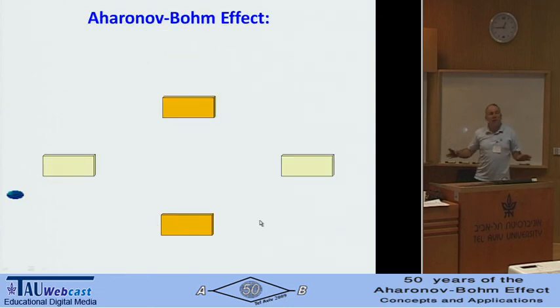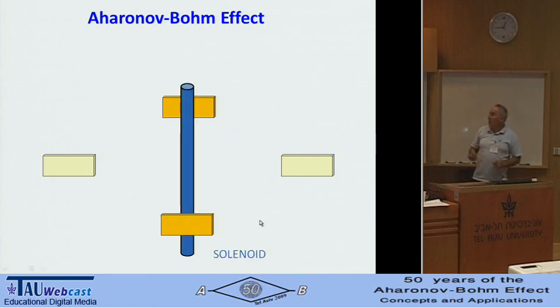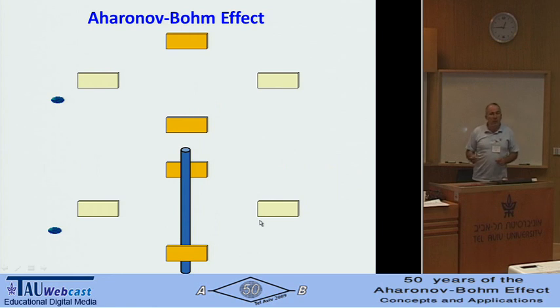Now, what is the Aharonov-Bohm effect in this language? We have the same Mach-Zehnder interferometer with a charged particle, and we tune it in such a way that it goes one way. Then we introduce a solenoid inside. This solenoid doesn't have any field outside, but when we send a particle, if we tune correctly, it will go the other way. So this is a change. Two identical Mach-Zehnder interferometers, and we send particles into both from the same side. We expect them to go up, but this solenoid will do something. It will go down.